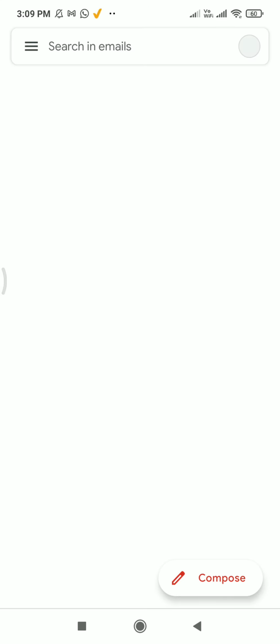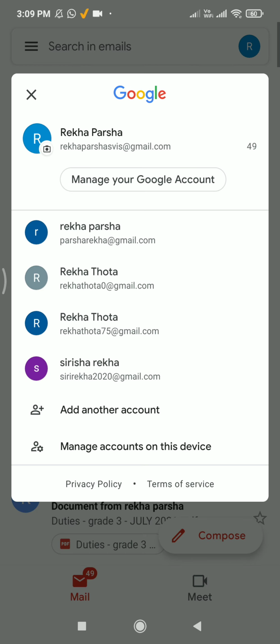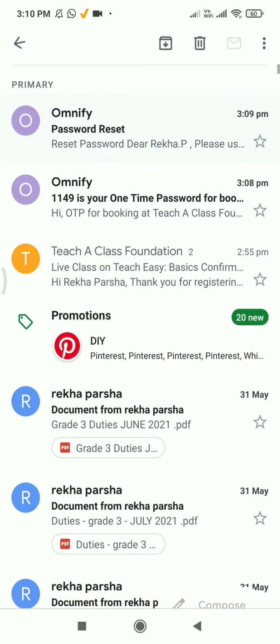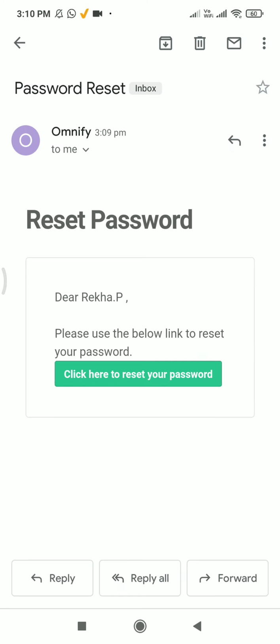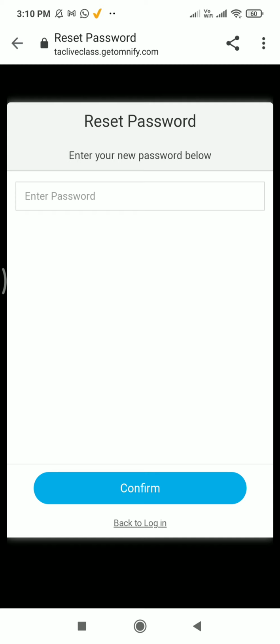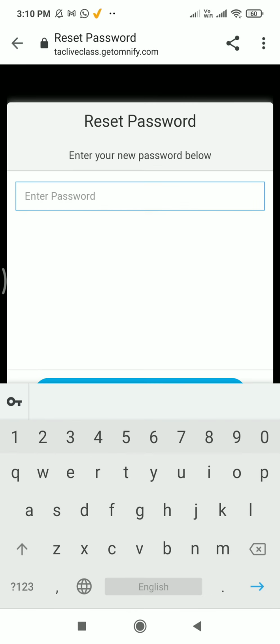Great. So let me run our first poll for today, which is, at this point, how comfortable are you with Teach Easy? So I request all teachers to please do participate and let us know. If you are using your mobile phone, you can just simply swipe left and then you can see the poll as well.